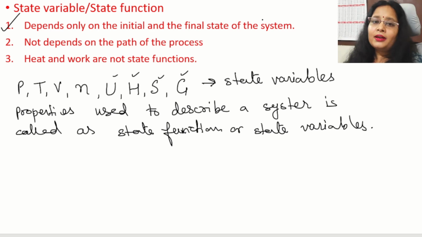Like I am giving the example. We have the same water in two flasks. Same water means from the same tap we collected water in the two flasks. So its initial temperature will be the same, T1 and T1. Now we are going to boil the water in two different ways.